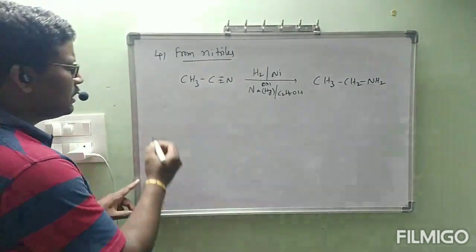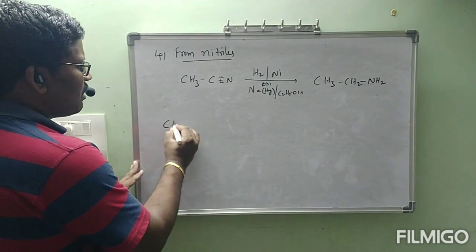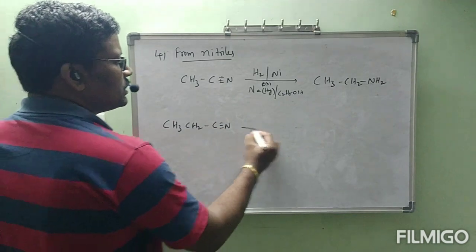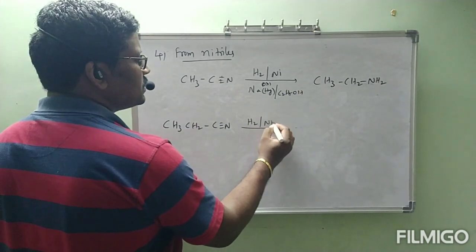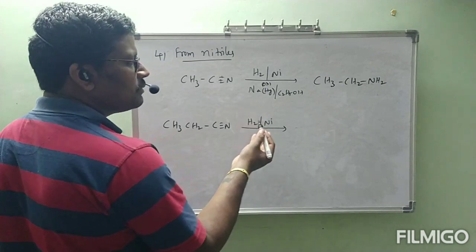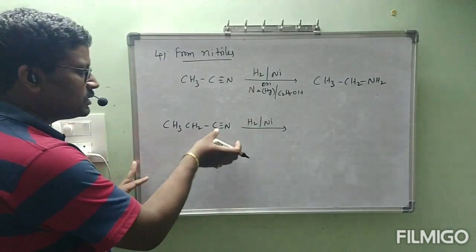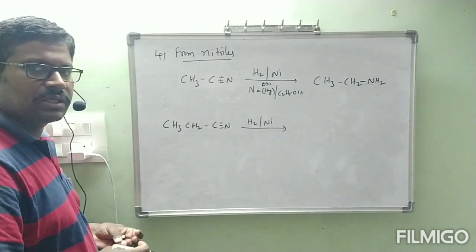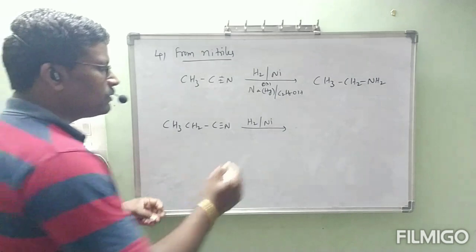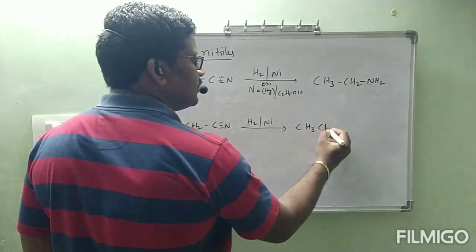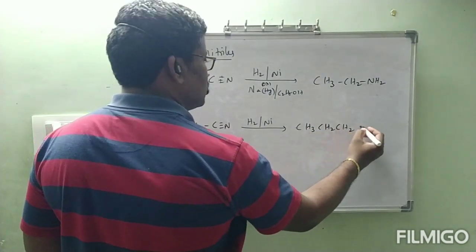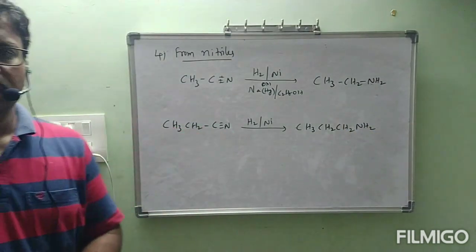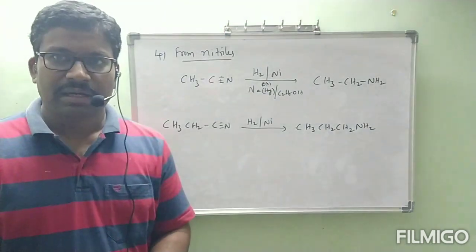Now one more example. Let us consider CH3 CH2 C triple bond N. It is going to react with hydrogen in presence of nickel, or sodium amalgam in presence of alcohol. Simply same process. This carbon gets 2 hydrogens, nitrogen also will be added with 2 hydrogens. 2 bonds will be broken and we will get the product CH3 CH2 CH2 NH2. Okay, ma. This is also simple preparation only. Preparation of amines from nitrile compounds.